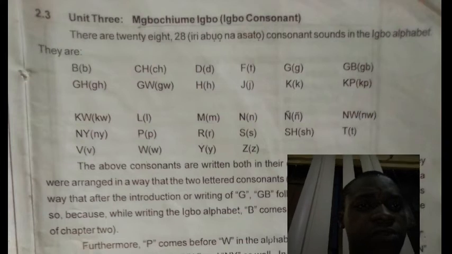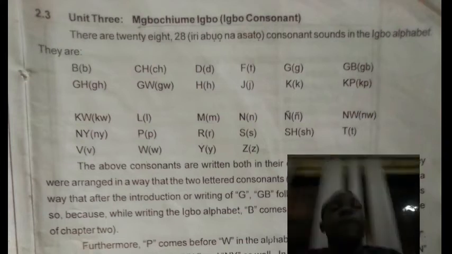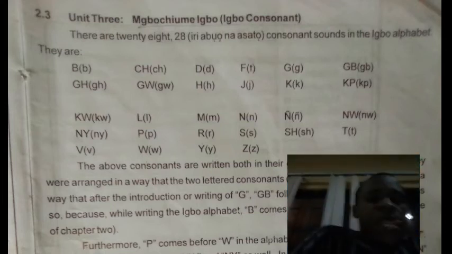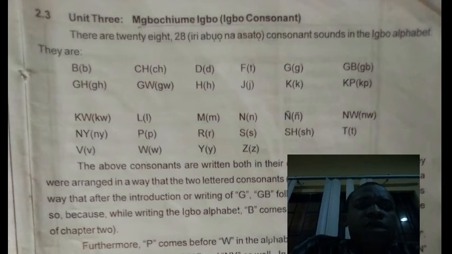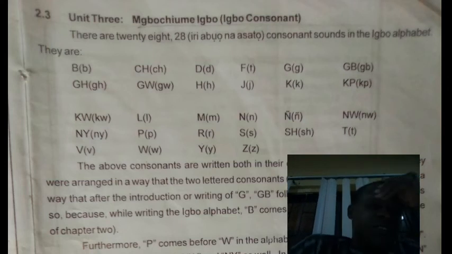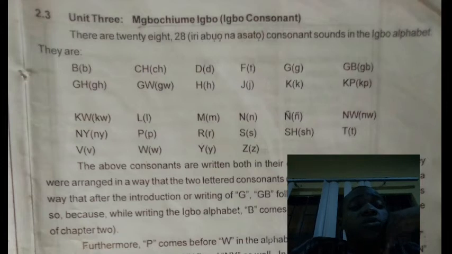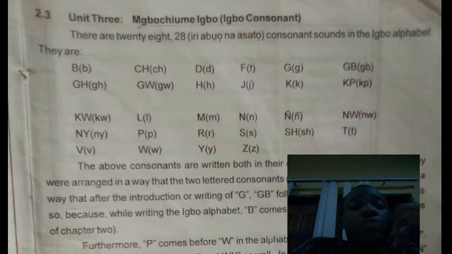Today we are going to continue. We are going to look at the Igbo consonants, which is Mgbochiume Igbo. Mgbochiume is called consonant in Igbo.